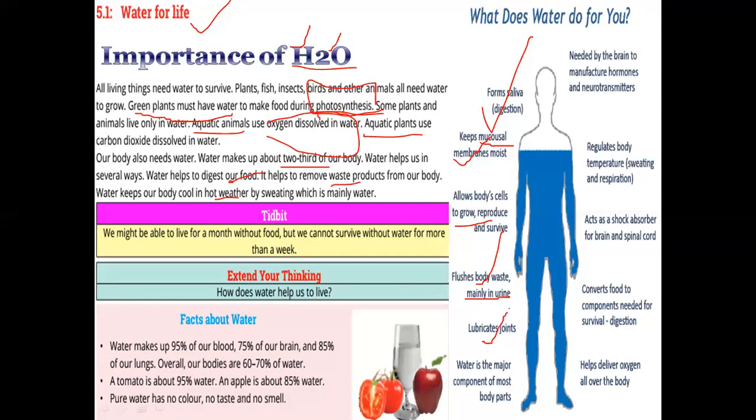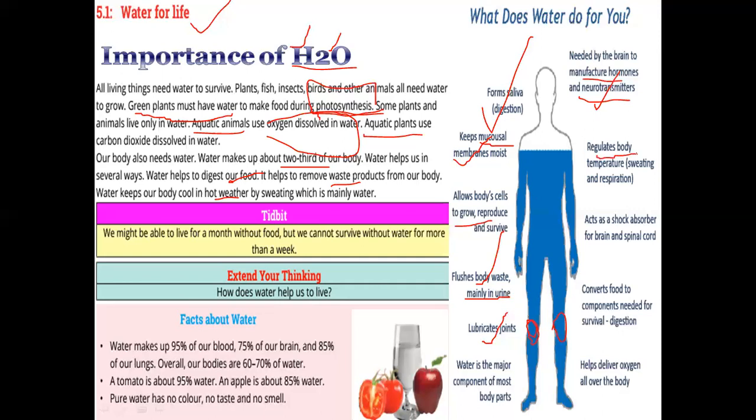Water lubricates our joints. If water or liquid is not present in the joints, they get stuck with one another. There will be pain. Our body also needs water to manufacture hormones and some chemicals called neurotransmitters, and they have a very important role in the body's growth.